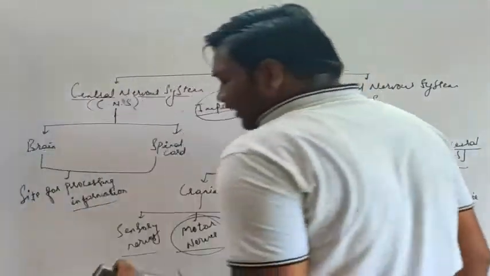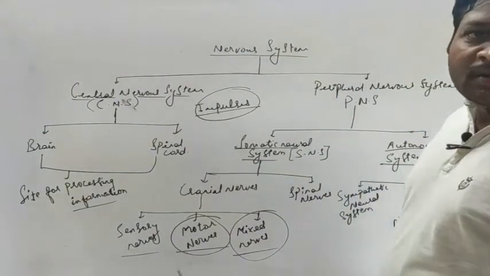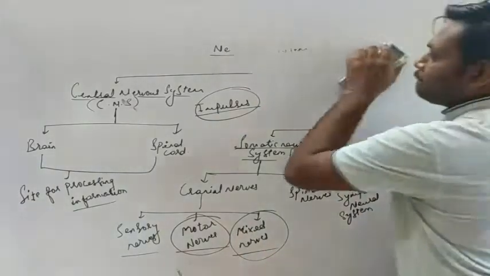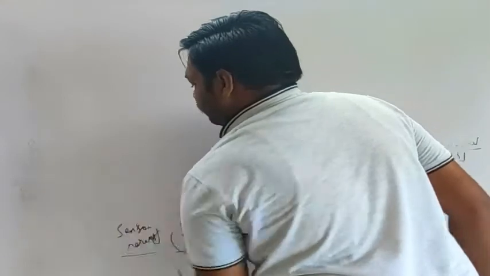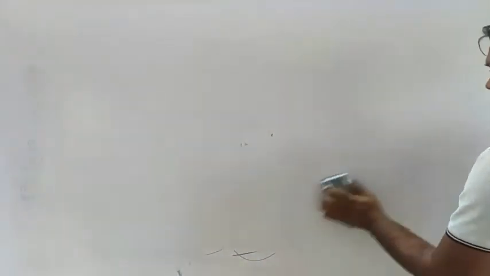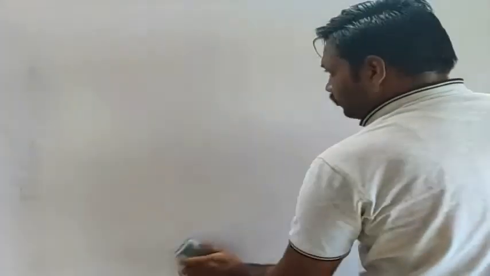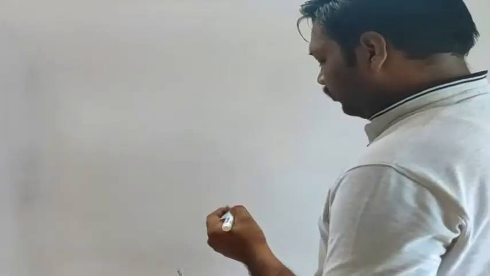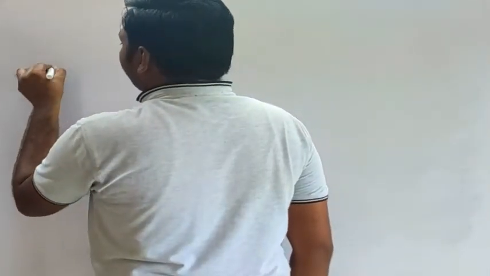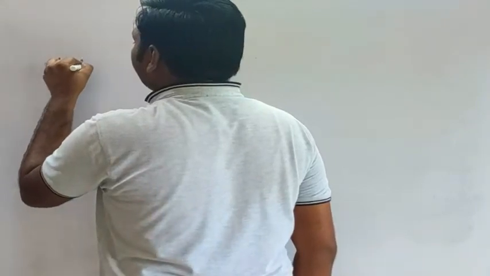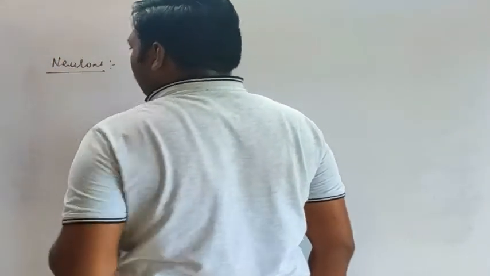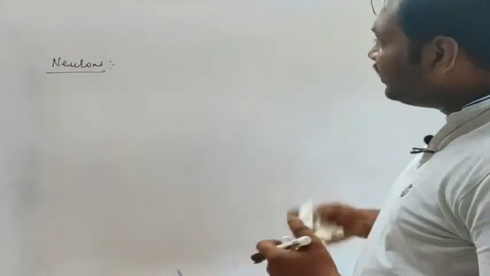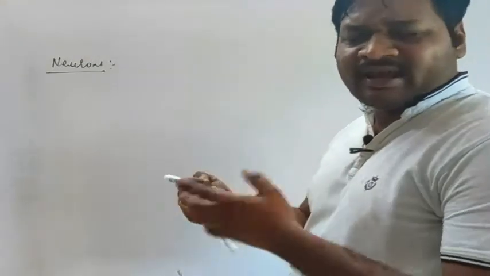Then let's see the unit of the nervous system. What it is composed of, that is neurons. Let's see the structure of the neuron. Okay, so neurons are the structural and functional unit of the nervous system in humans and other higher animals.